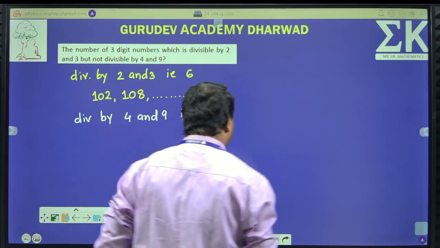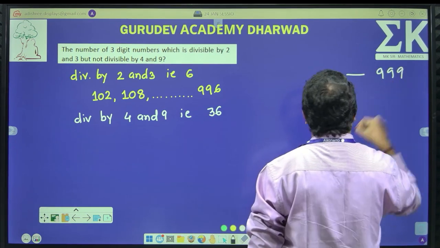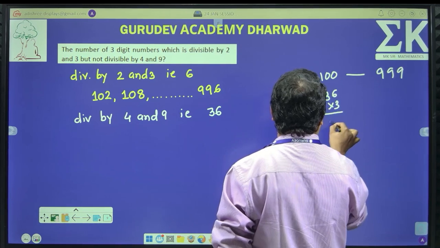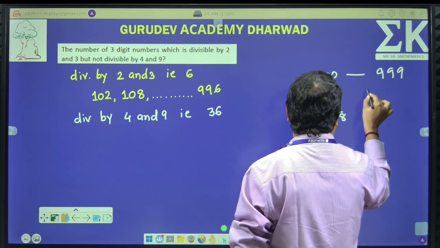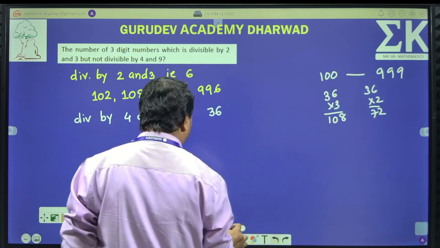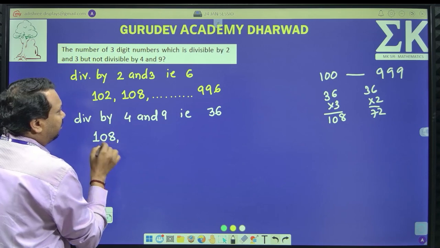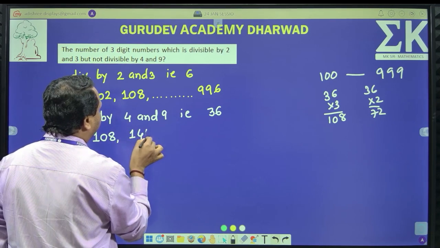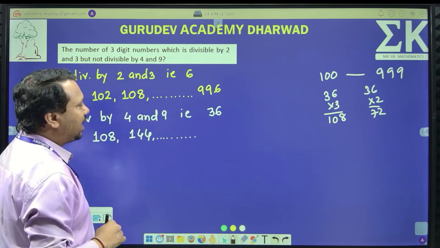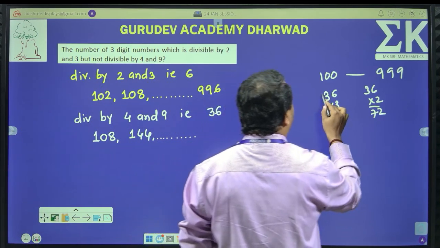So, again I have to check in between 100 to 999. I know that 36 into 3 is how much? 108. Before that, if you ask me 36 into 2 is how much? 72, which is not a 3-digit number. Therefore, I will take the first number as 108, plus 36, that is 144, and so on up to. Clear? So, I have to take care of the last number. How will you check the last number?